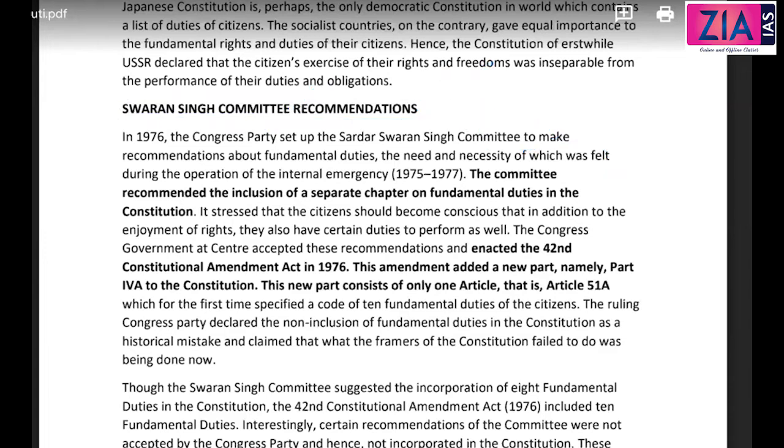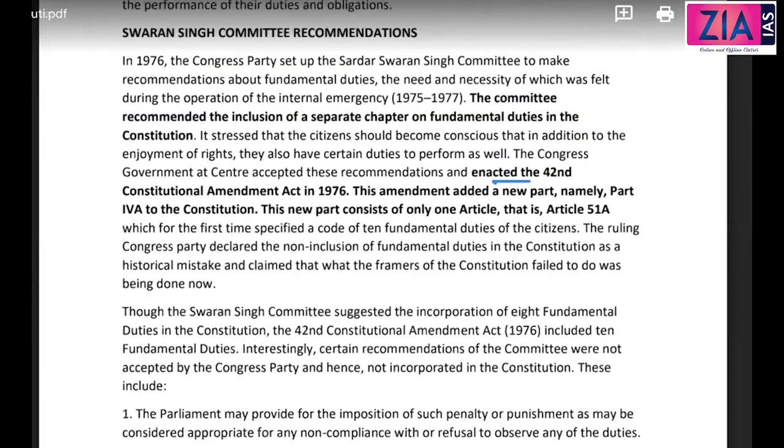Okay, so the committee recommended the inclusion of a separate chapter on fundamental duties in the constitution. So in that context, the 42nd Amendment Act was enacted, and this amendment added a new part, namely Part 4A, to the constitution. This new part consists of only one article, that is Article 51A.